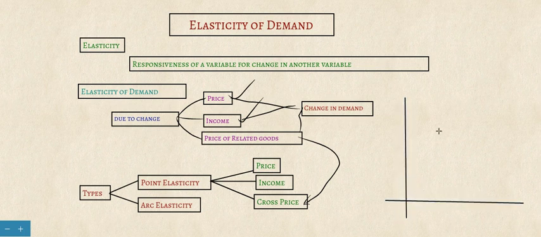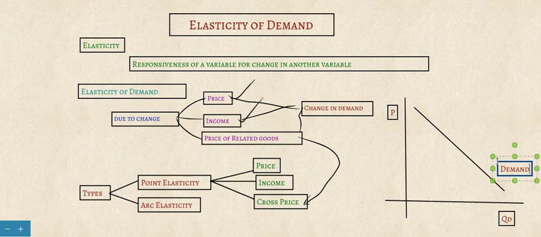For example, if quantity demanded is taken on the x-axis and price on the y-axis, and this is a demand curve, then at a particular point the elasticity is calculated by point elasticity.